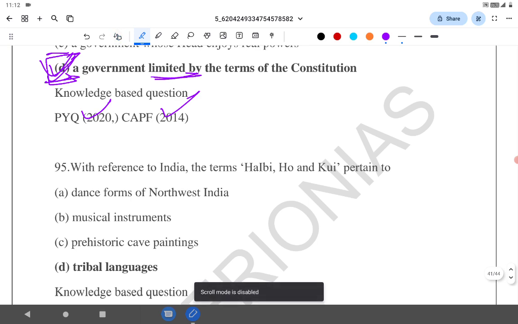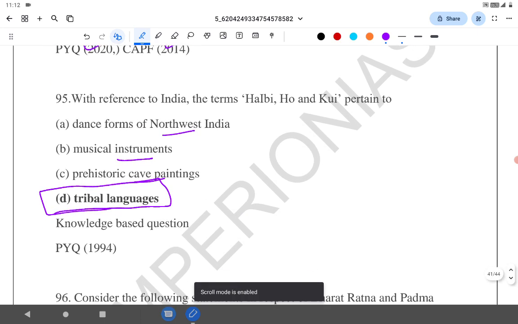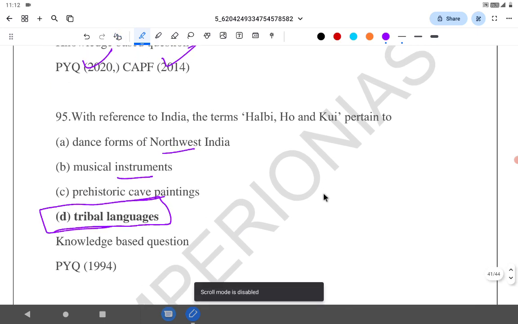Next question. With reference to India, the Halbi, Ho, and Kui pertain to a dance of northwest India, a musical instrument, prehistoric cave paintings, or a tribal language. It's a straightforward question. Tribal language. And they were asked in the PYQ. I think Kui was in the PYQ in 1994.